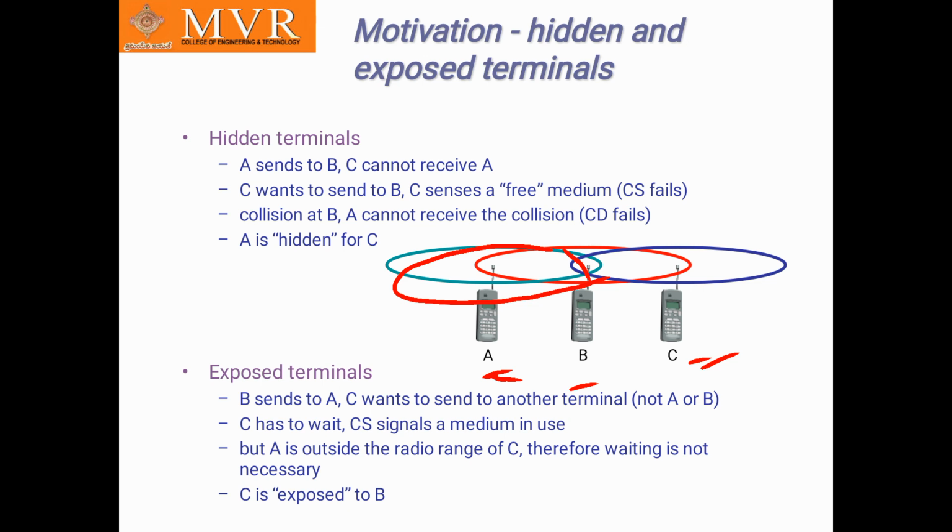But A is outside the radio range of C. C has the violet color, A has green color and B has red color. See here, the color variation will be observed here. But A is outside the radio range of C, therefore waiting is not necessary. So C is exposed to B. Here C is exposed to B because A is outside of the radio range.